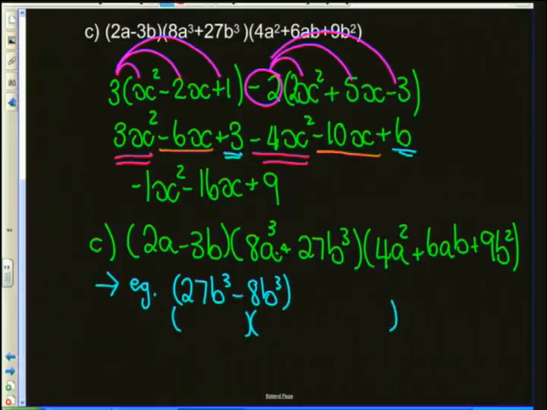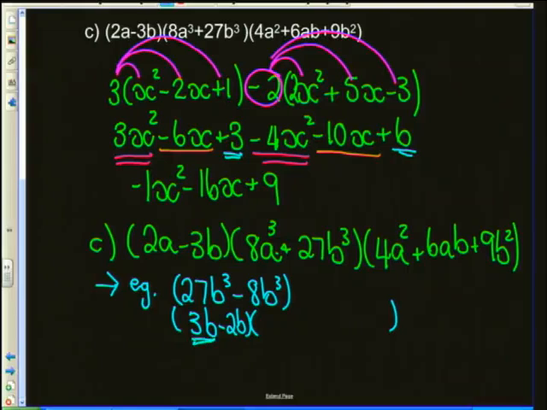And your starting point is we're going to take the cube root of 27, which is 3, cube root of b cubed, which is just b, minus the cube root of 8, and then b. Okay, so what I've done is taken the cube root of that entire first bracket. To find the second bracket, we now do the following.